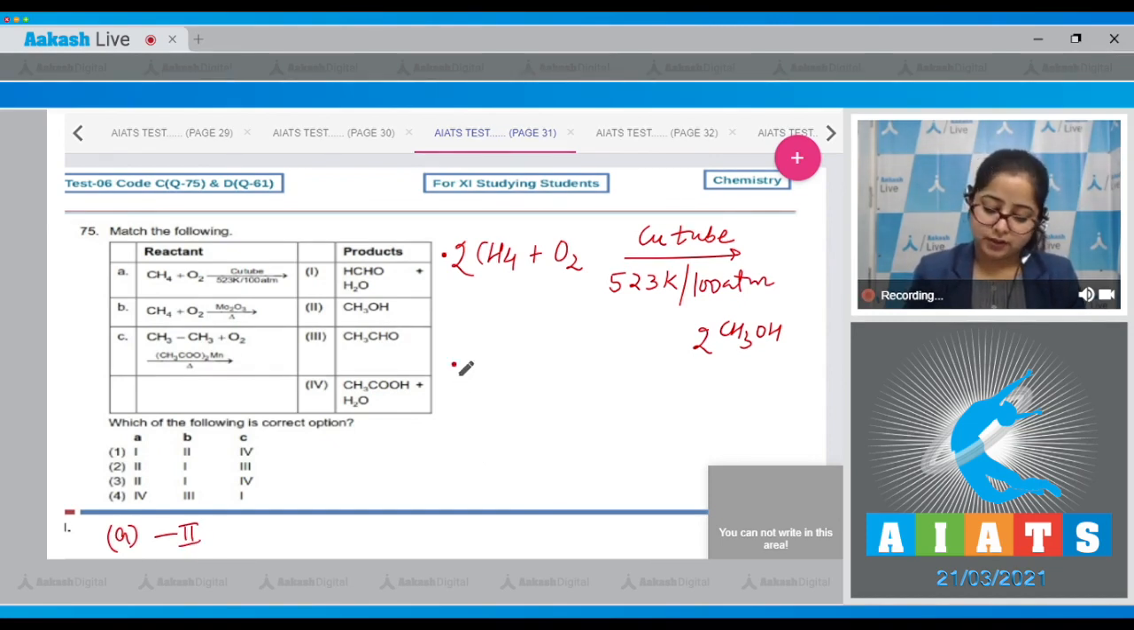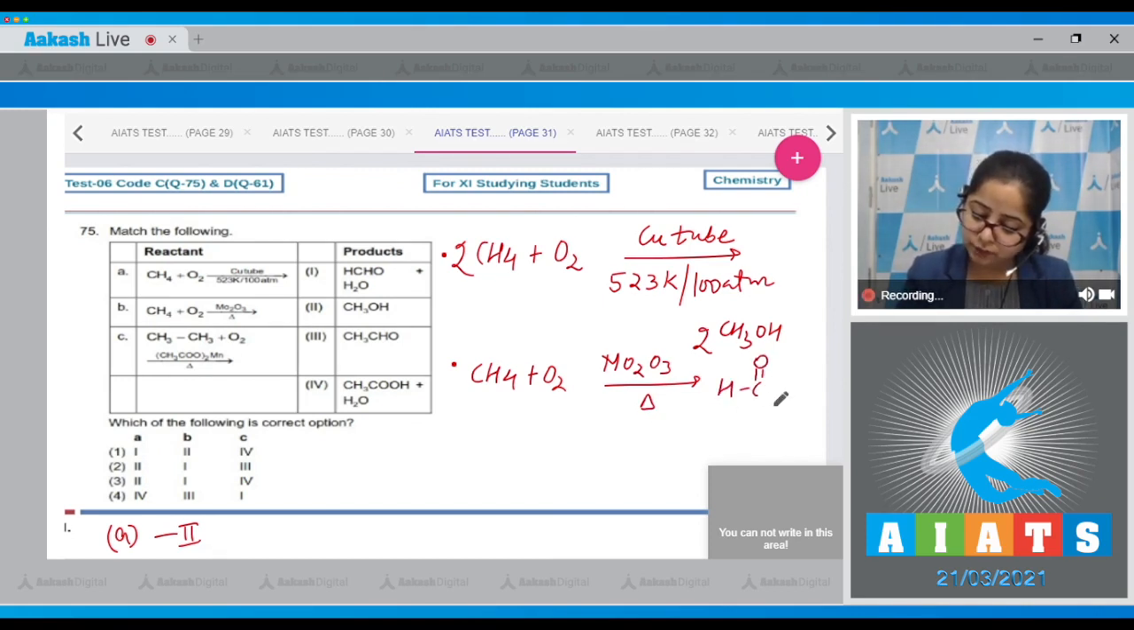Then we have the second reaction, CH4 plus O2 in the presence of Mo2O3 and heat. Here methanol is formed along with H2O. That means for B, the correct product is 1.